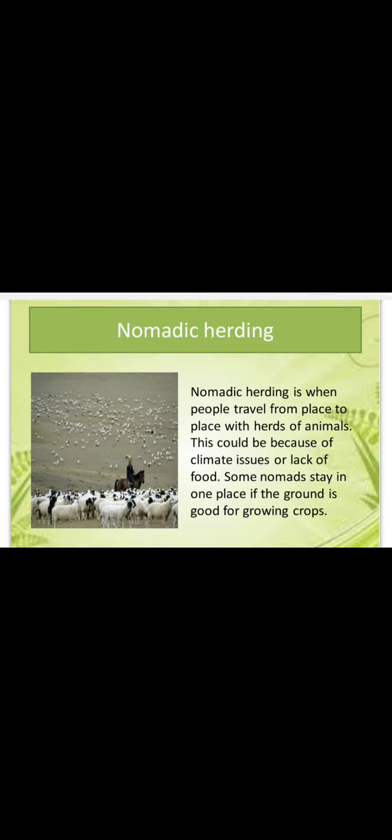In winter, basically they move from higher areas to lower areas in the plains, and again in summer they move towards higher altitudes. Sheep, camel, yak and goat are mostly reared by them. They provide milk, meat, wool, hides and other products to the